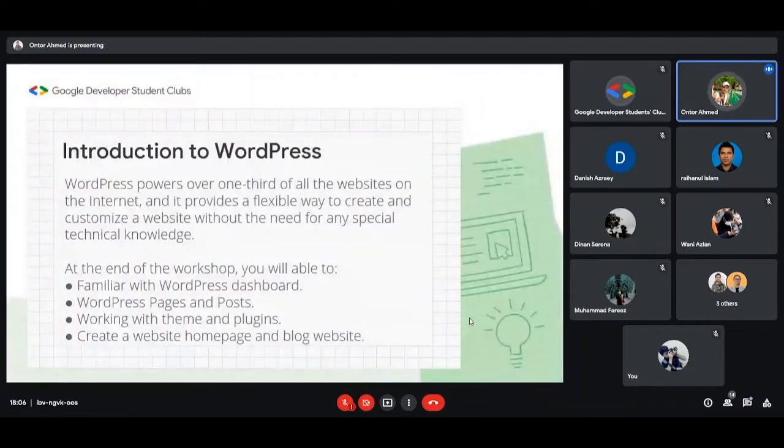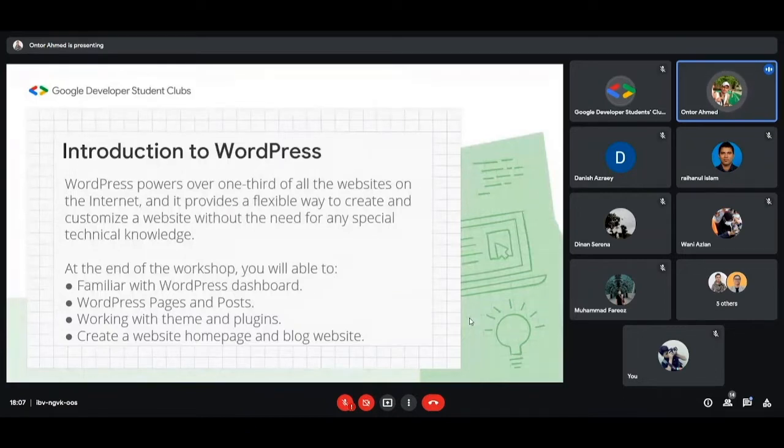So let's start with the slides that we did. WordPress powers over one-third of all the websites on the internet, and it provides a flexible way to create and customize websites without the need for any special technical knowledge. When I started with WordPress, I had no coding knowledge, but I had to start one website in a short time, and therefore I learned how to create a website with WordPress without any programming knowledge.